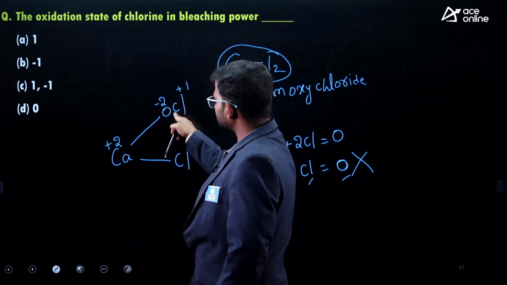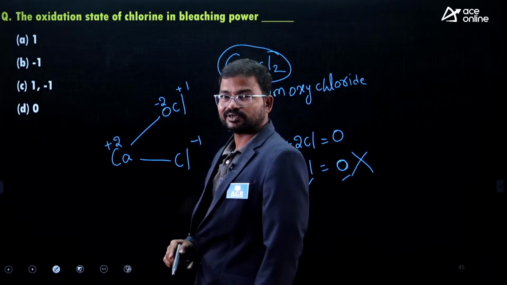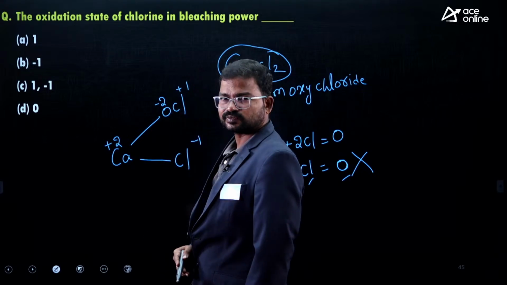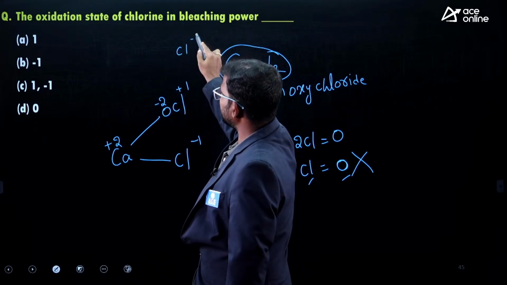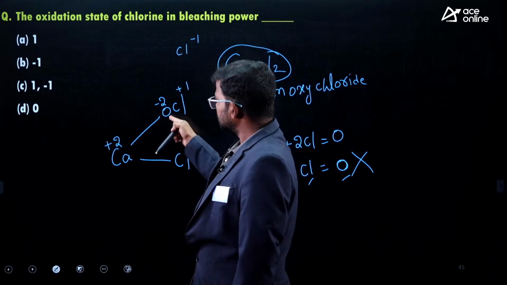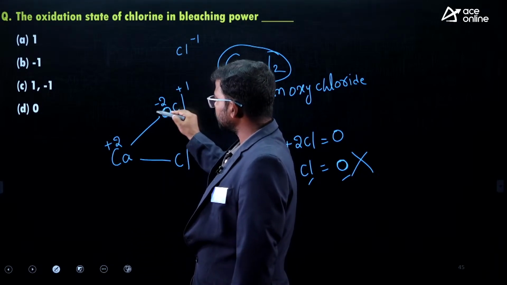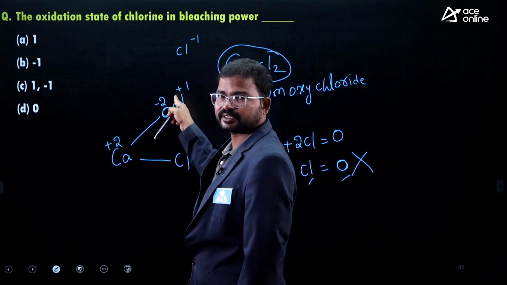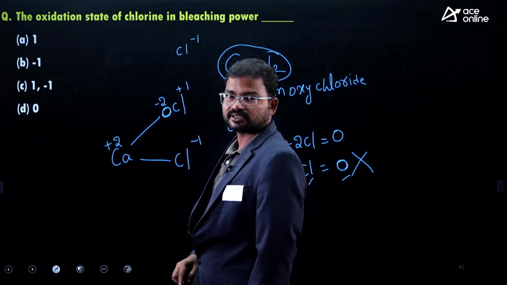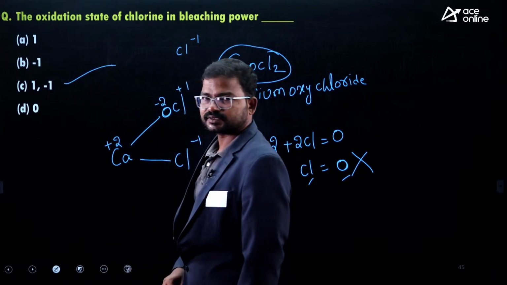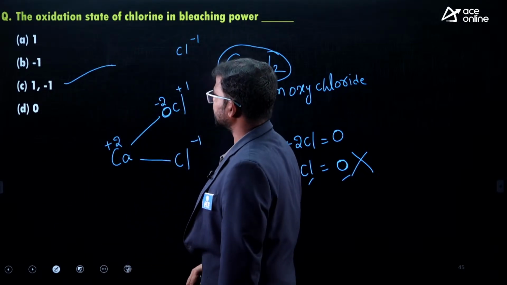Why? Because compared with chlorine, oxygen electronegativity would be very high. Because of that, here it attains -2. Actually chlorine oxidation state is -1, but here we should consider +1, because beside this chlorine we have a high electronegativity element, that's why it attains positive charge only. So this is one of the exceptions. So finally here chlorine attains +1 and -1, okay. Option C is the correct answer.